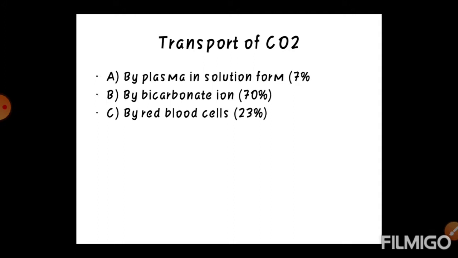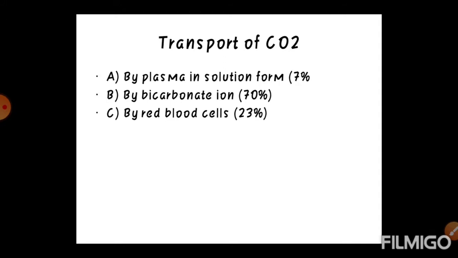In the RBCs, CO2 combines with water in presence of Zn containing enzyme carbonic anhydrase to form carbonic acid. Carbonic anhydrase enzyme is found in RBCs and not in plasma.